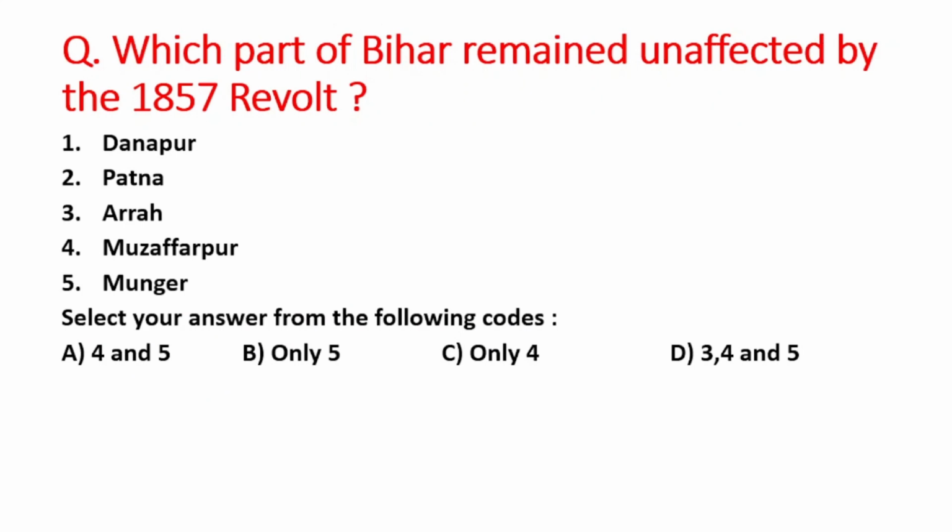Next question is which part of Bihar remained unaffected by the 1857 revolt? First is Danapur, second is Patna, C is Ara, fourth is Muzaffarpur, and fifth is Munger. So right answer is option B, that is only fifth. It means जो मुंगेर पार्ट था बिहार का, it remained unaffected by the revolt of 1857.